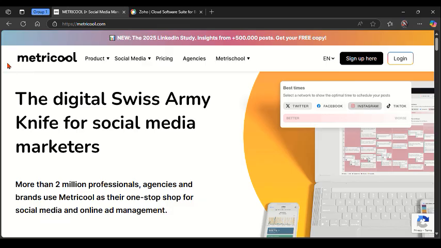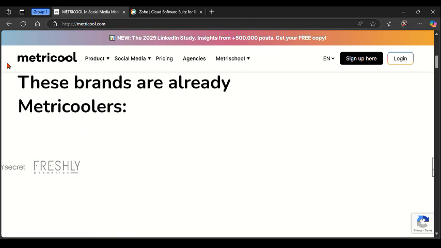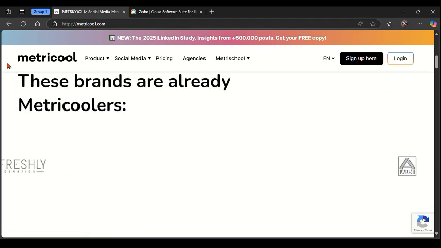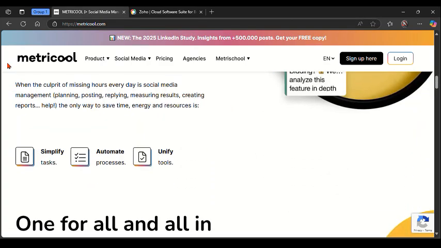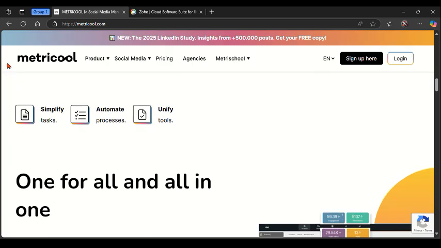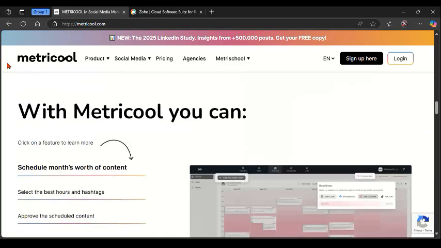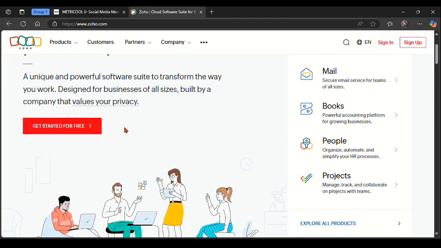So to get started with a quick overview, Metricool is a data-driven social media and digital marketing platform that excels at analytics, performance tracking, scheduling, and competitor analysis for marketers and agencies. Zoho Social, on the other side, is a user-friendly social media management tool built for businesses and teams, especially for those already using the Zoho ecosystem, offering publishing, monitoring, and reporting features.